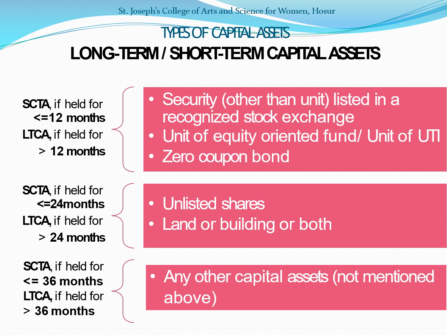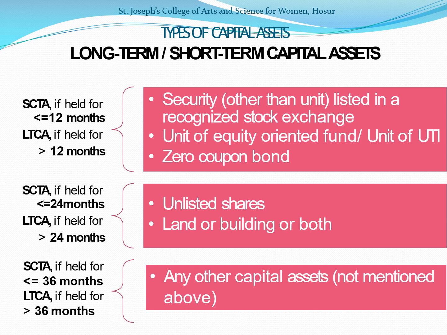So next is types of capital assets. There are two types of capital assets: short-term and long-term capital assets. A short-term capital asset is held by the taxpayer for not more than 36 months immediately preceding the date of its transfer.